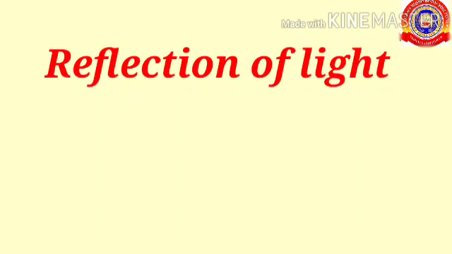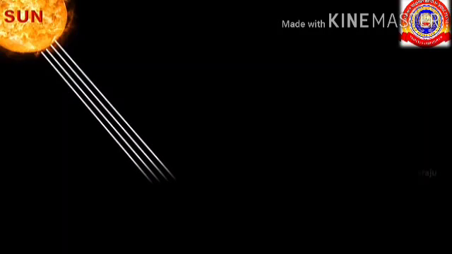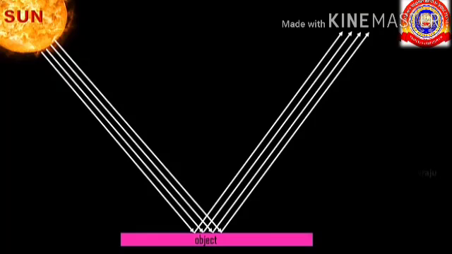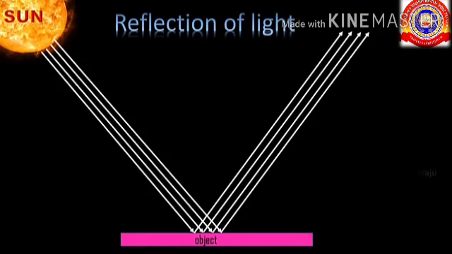Do you know what is reflection of light? Yes, light always travels in a straight line. When light falls on an object, it will reflect back, and it is called reflection of light.